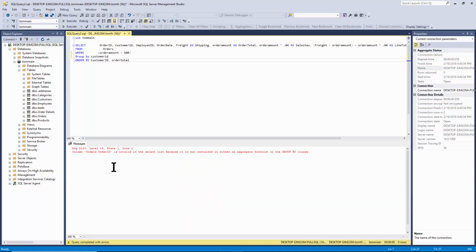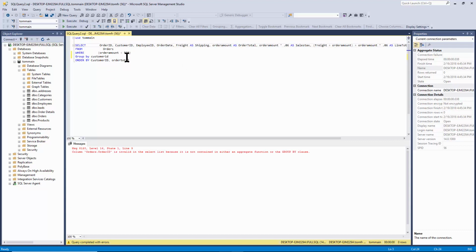Look at the message. It says order ID is invalid in the select list because it is not connected to an aggregate function or the group by clause. So when we use the group by, there's only certain fields you can use. You can use that field that you're going to group on. So on the select statement, I can have the customer ID, but then other fields have to be either summed or counted in the following way.